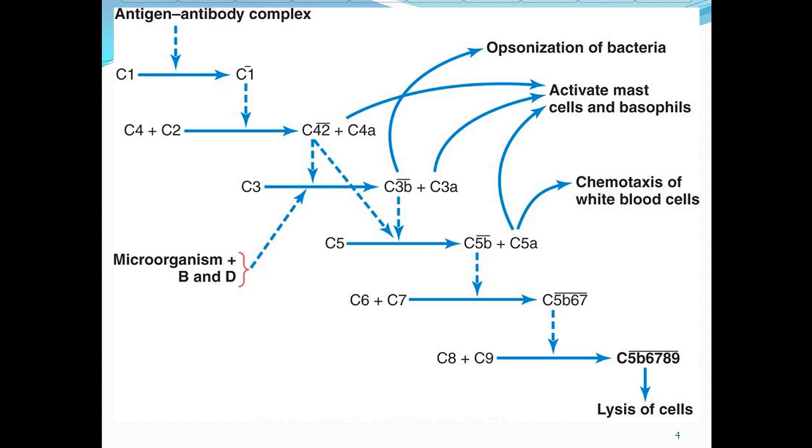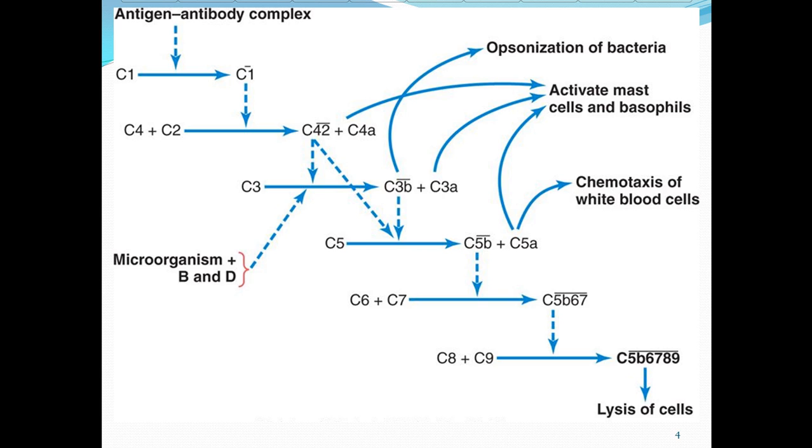You can see this is the classical pathway. First of all, there is the antigen-antibody reaction, then the activation of C1.